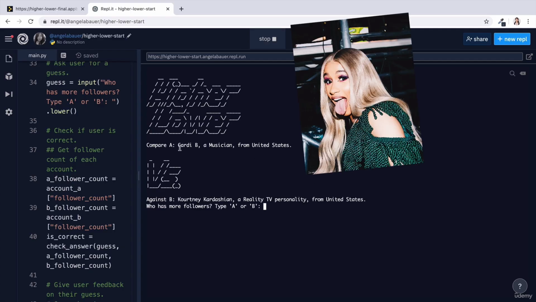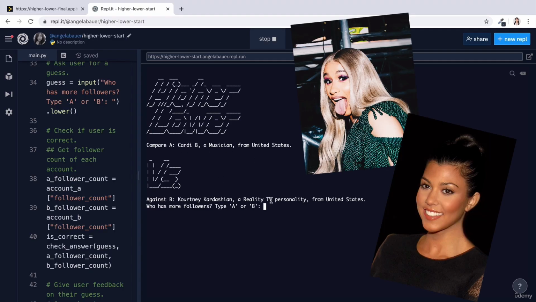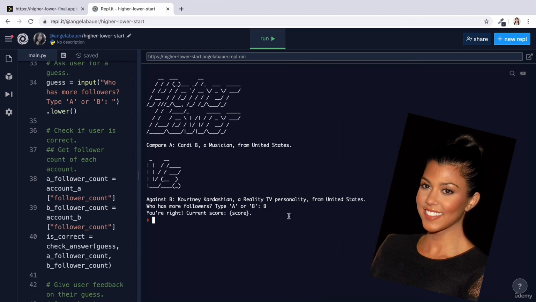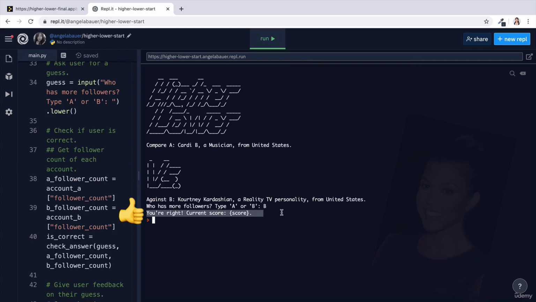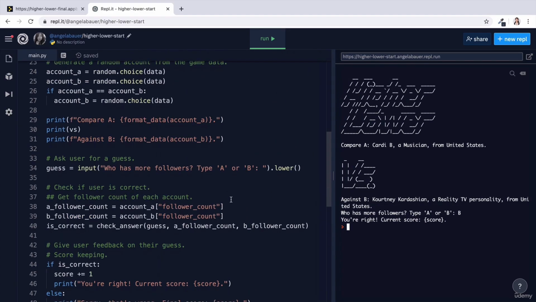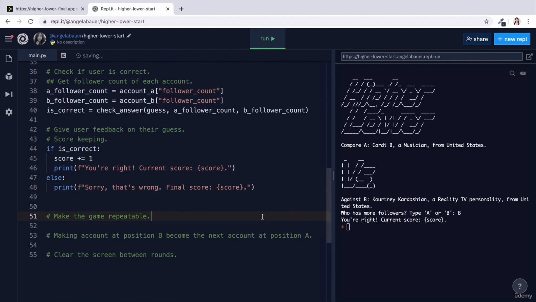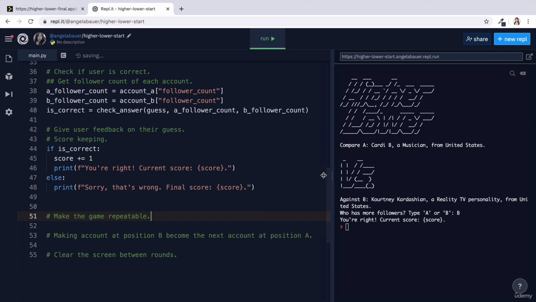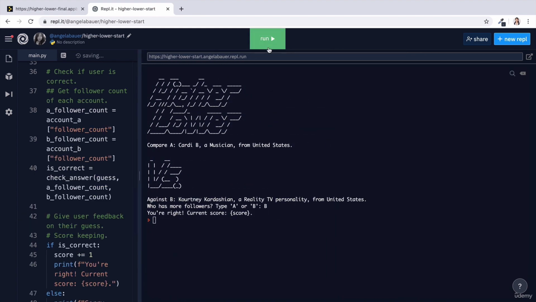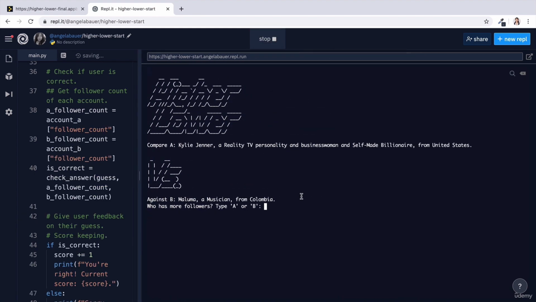So compare Cardi B against Kourtney Kardashian. I think it's probably going to be B, and it tells me "you're right." And current score happens to be inside curly braces. So there's going to be a lot of debugging that you're going to need to do while you're writing this code. And you're probably going to make a lot of mistakes, but everybody does, including me.